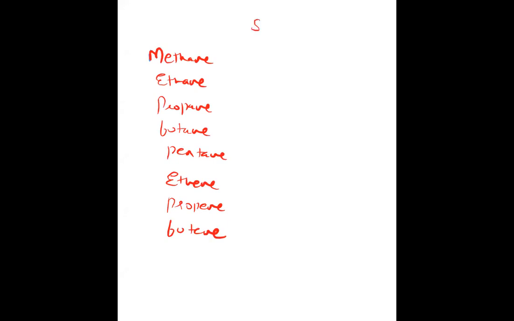Write the structural and molecular formula. Okay. That is your homework. Note it down and then we can close today's class.